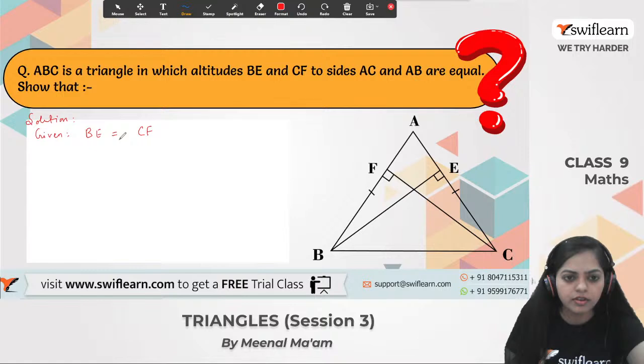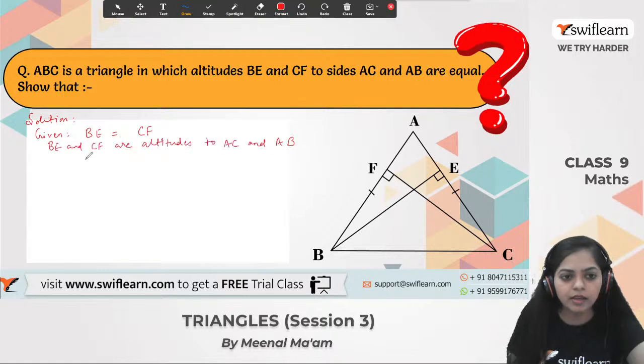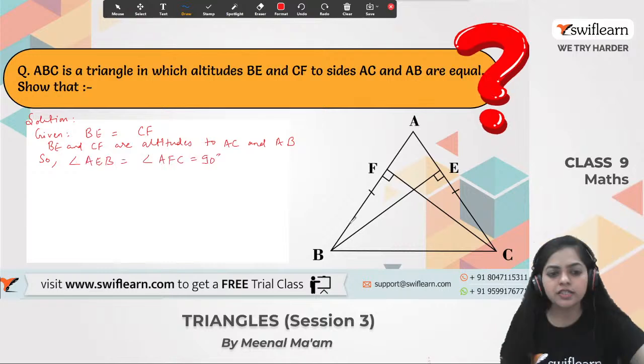So we can say that angle AEB is equal to angle AFC is equal to 90 degrees, because BE and CF are altitudes to these two lines. So these two angles are equal to 90 degrees.